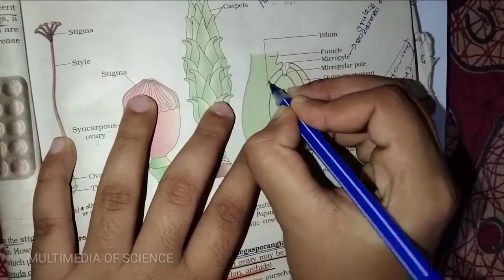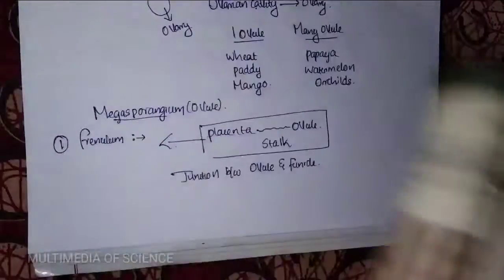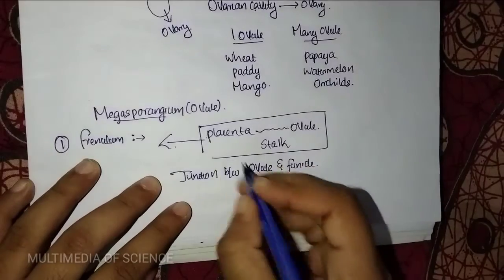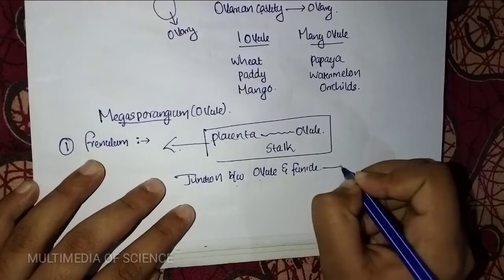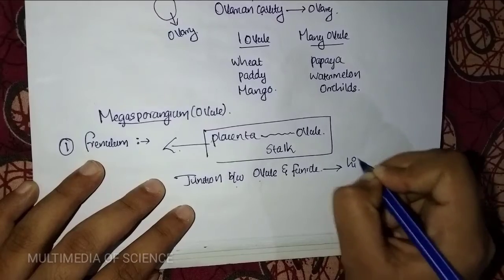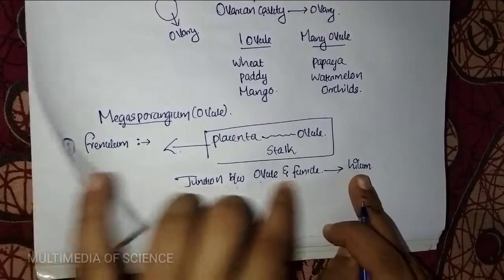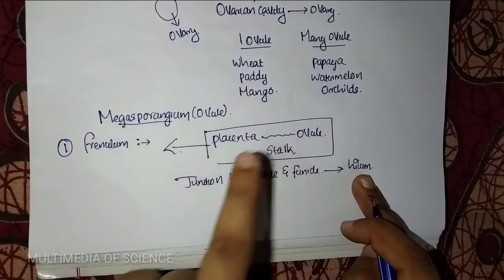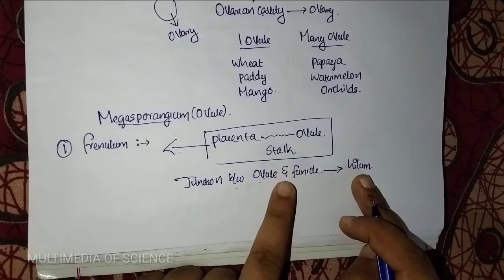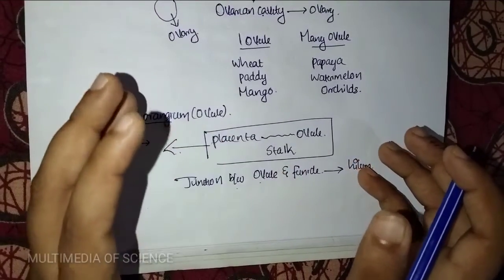This is the hilum. This is the funicle. Clear? So the junction between the ovule and the funicle is known as what? Hilum. Hilum is the junction between the ovule and the funicle. And each ovule has two protective envelopes. That is called what? Integuments.